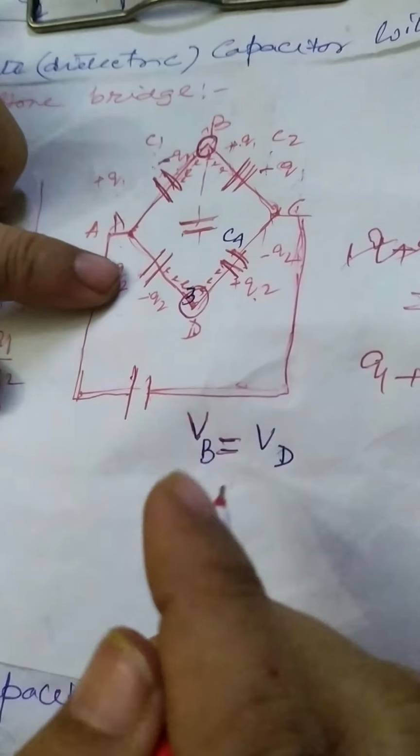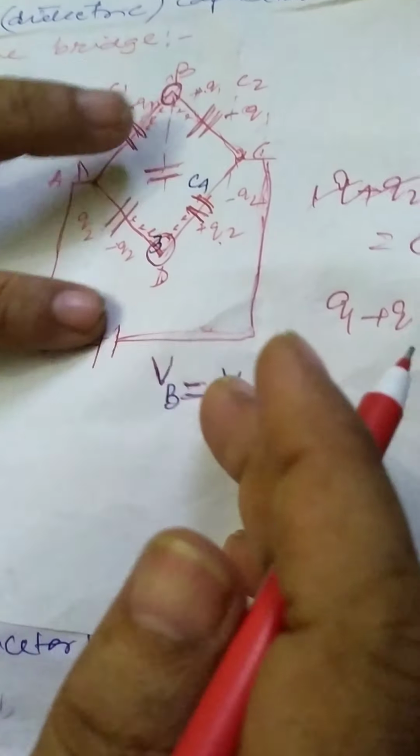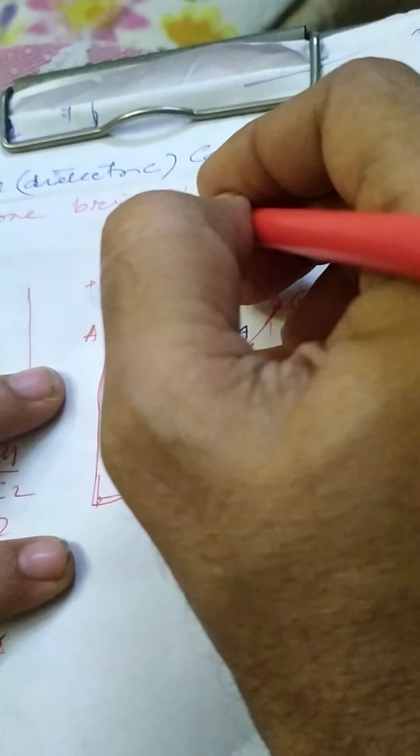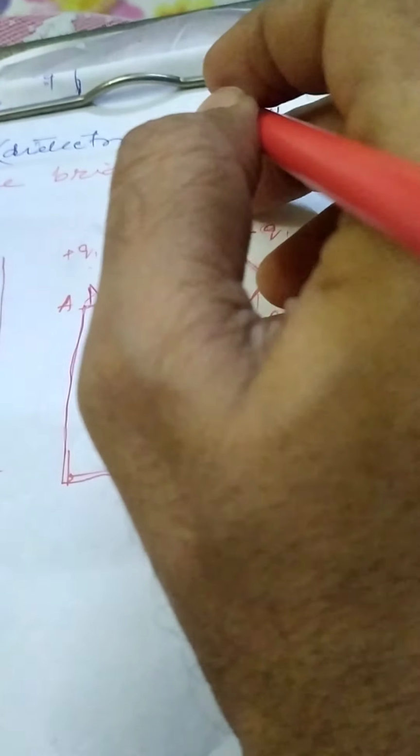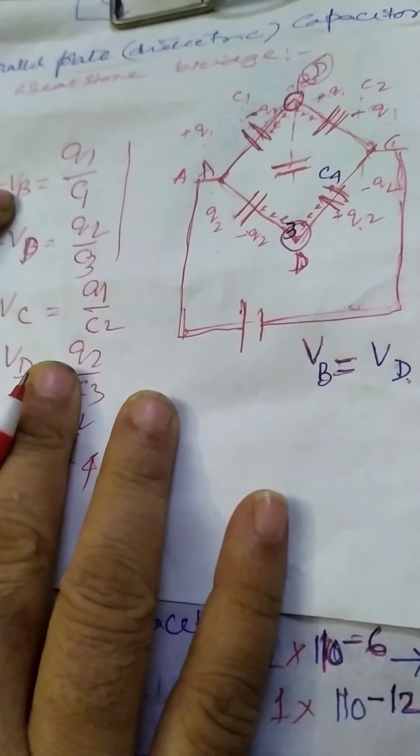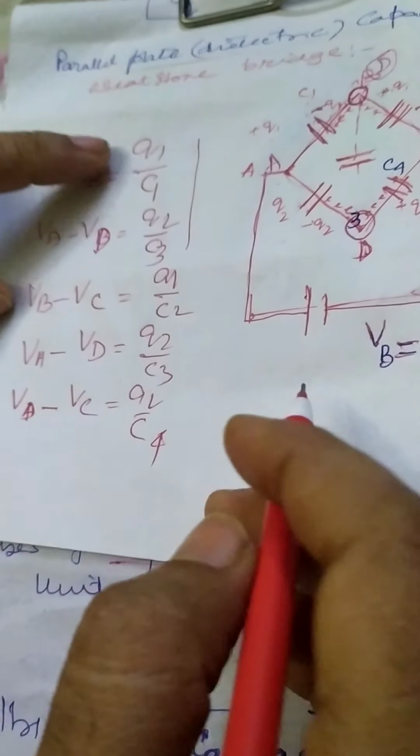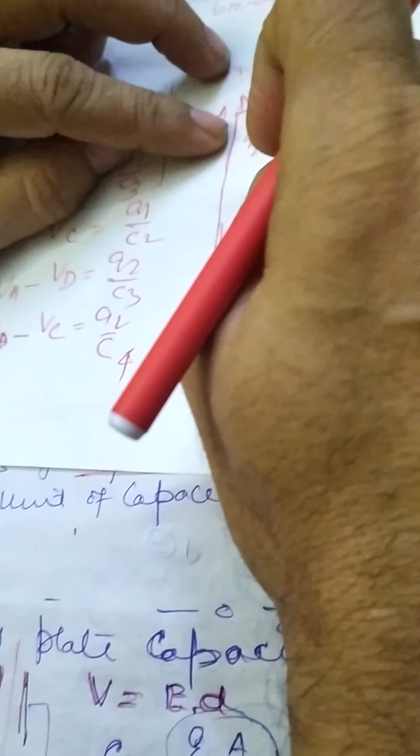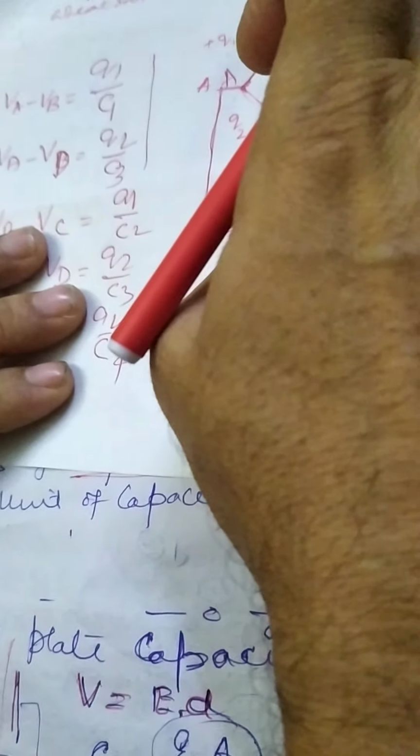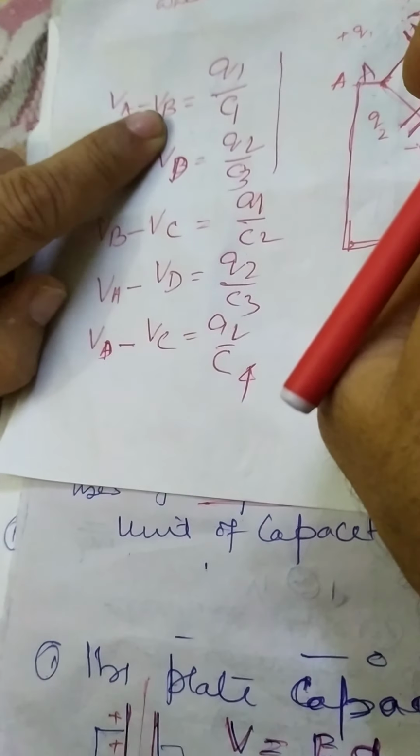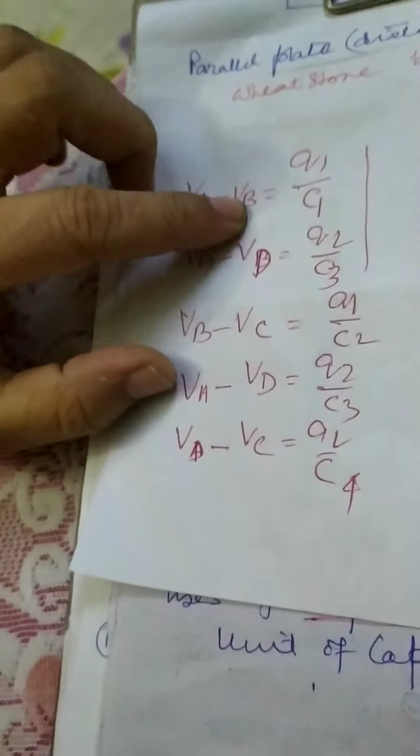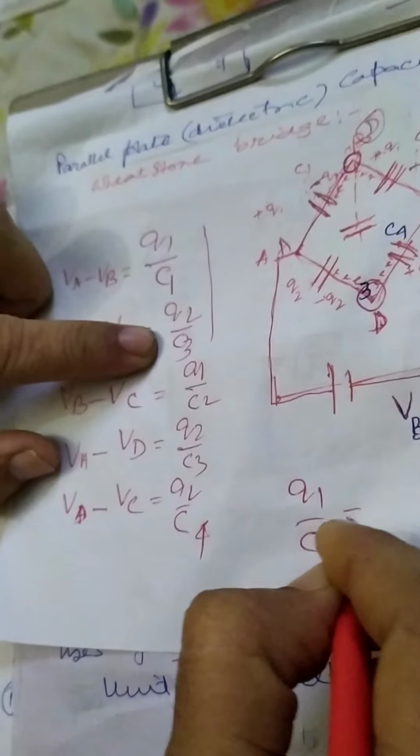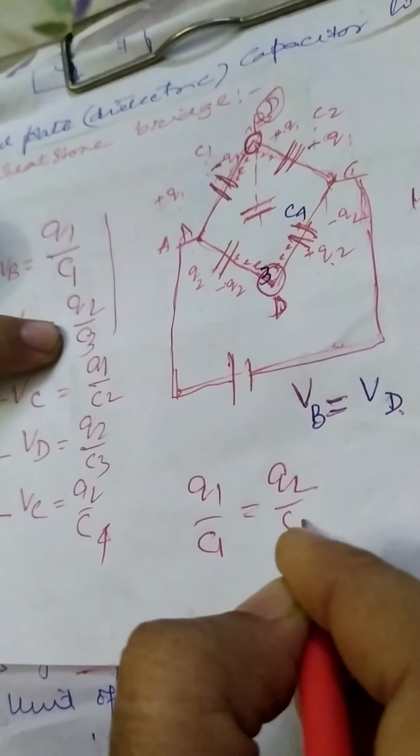Now you see we have taken VB and VD same. So we can replace this B here with D, correct? Instead of B we can write D here. You can understand, no? We have changed this place because it is of the same potential. So this B becomes D now. So we get a relation that Q1 by C1 must be equal to Q2 by C3.